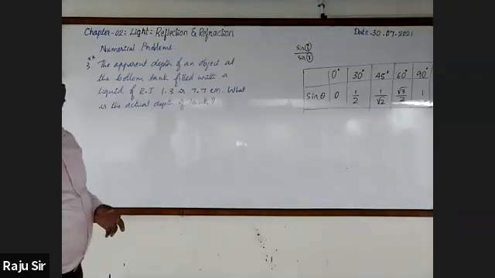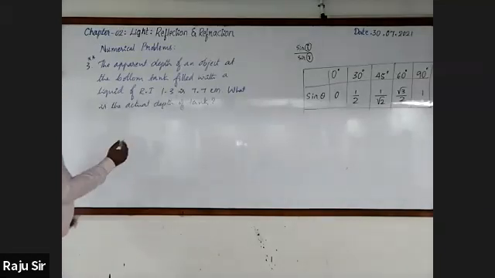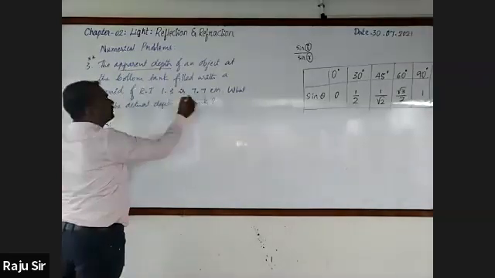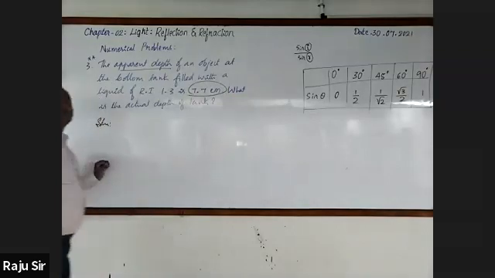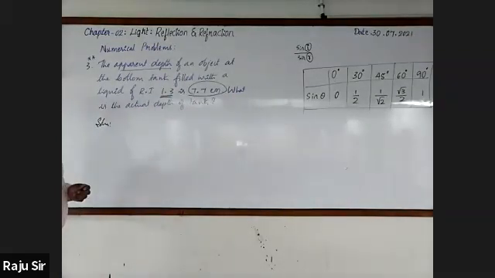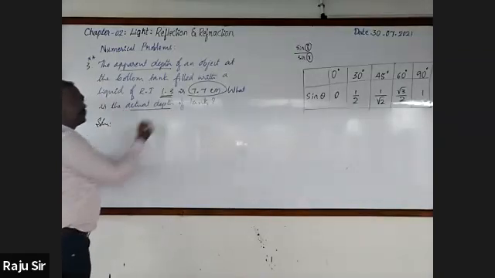Directly we shall go for using the formula. Here they have given the apparent depth. How much is it? 7.7 centimeter. What does 1.3 indicate? Refractive index. You are going to find the actual depth.